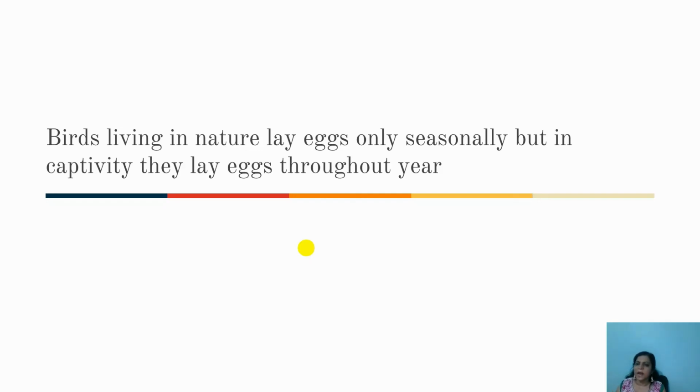So this is the adaptation, the unusualness that is seen. The birds surviving in natural habitat will give eggs seasonally, but the birds in captivity will lay eggs throughout the year. So that was the bit.